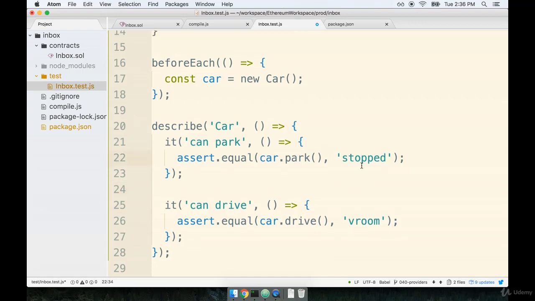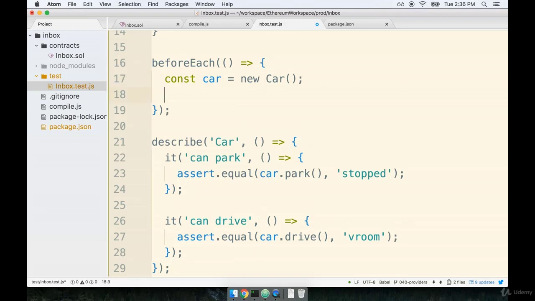Now looking at this code, you might very quickly realize that something is a little bit off. Notice how we have defined a variable called car inside of this beforeEach function. When we define a variable inside of a function, remember how scope works with JavaScript. The variable car is only available inside of this function or any other function nested inside of it.